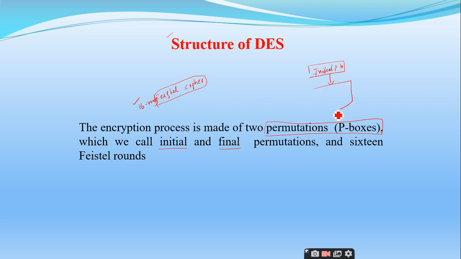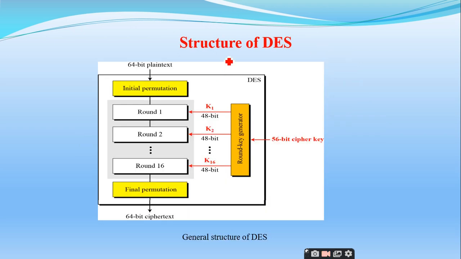And we have some 16 rounds of Feistel cipher, and finally we have the final P box. This is the general structure of the encryption of the DES algorithm, right? So we'll see. This is what we have discussed, right?